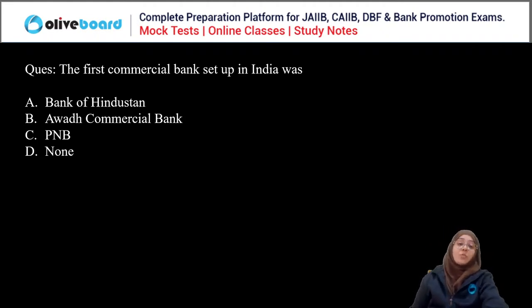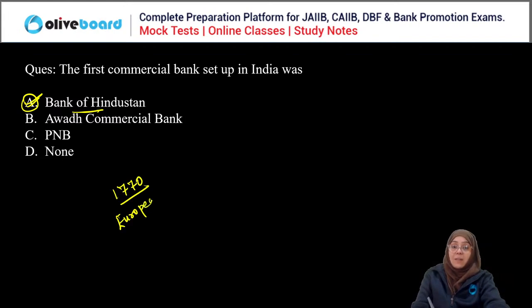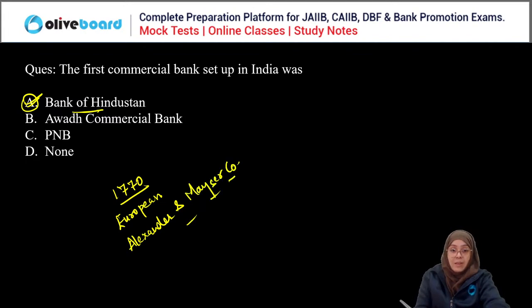Okay, so you have to tell me the very first commercial bank which has been set up in India. Yes, the very first commercial bank which has been set up in India was considered as the Bank of Hindustan. Bank of Hindustan was established in 1770. Although it was a European bank set up in India by Alexander and Company, right? So it was the very first bank in India, but it was not an Indian bank. It was a European bank which was established in India. So A is the correct answer. Done? A is the correct answer.